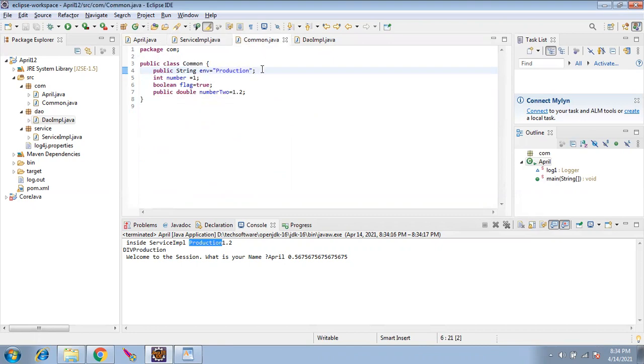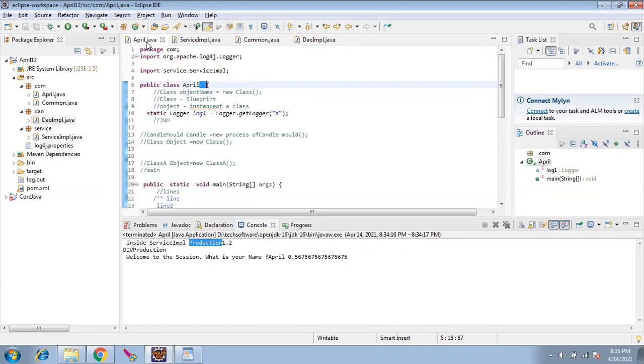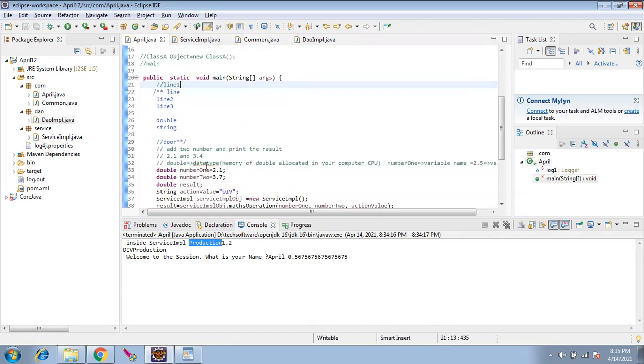Rajesh, can you go to common? You have changed to production, right? What if I want to change the number? You have written int number equal to 1, right? Yes, I can change it here. Where can we get that? In April.java, can we get that? In April, if you want to get it, you have to create an object of this. You can get it.